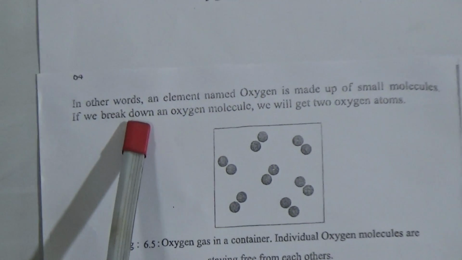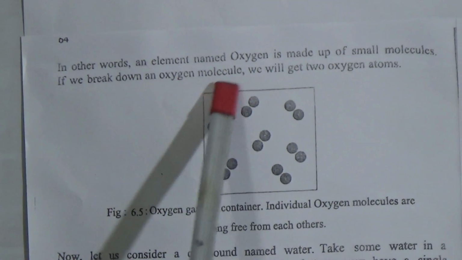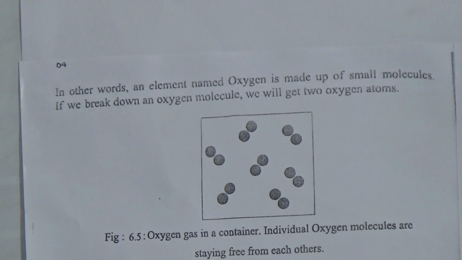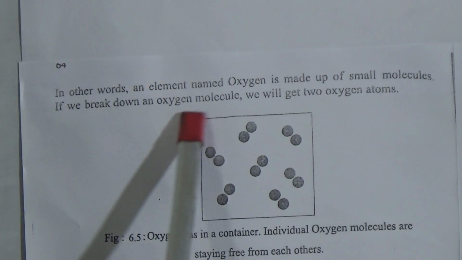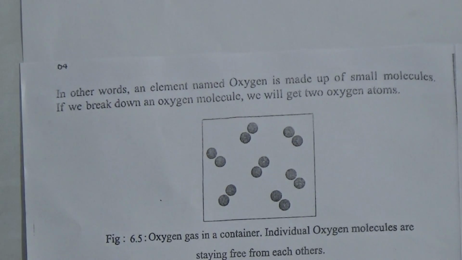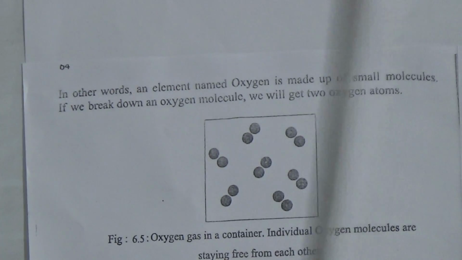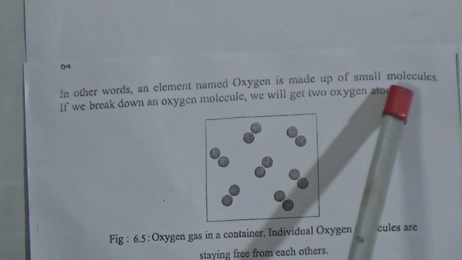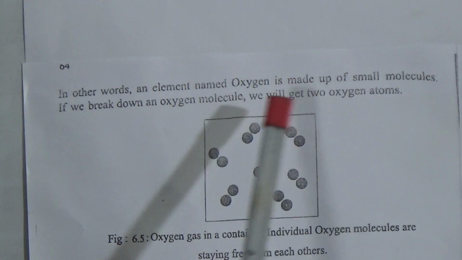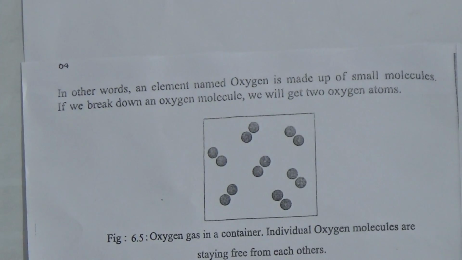If we break down an oxygen molecule, we will get two oxygen atoms. That means in one oxygen molecule, there are two oxygen atoms.